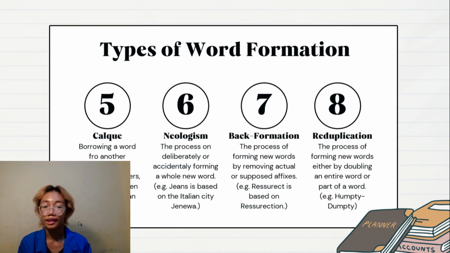The seventh is back formation, which is the process of forming new words by removing actual or supposed affixes. For example, the word resurrect is based on the word resurrection. The eighth type is reduplication, which is the process of forming new words, either by doubling an entire word or part of a word. For example, Humpty Dumpty.